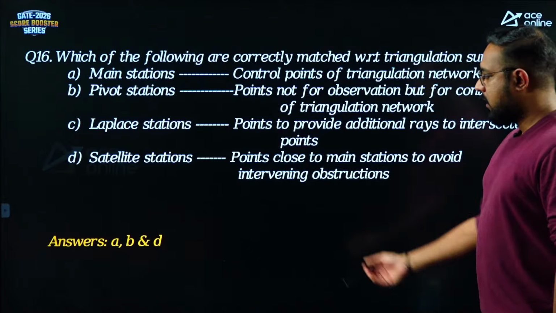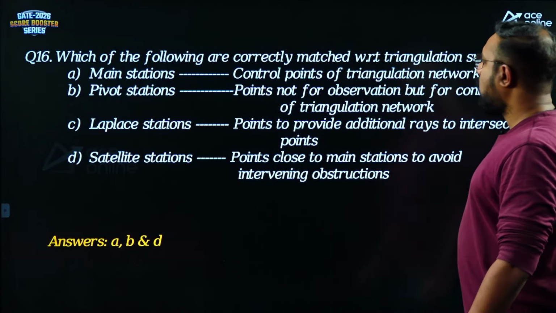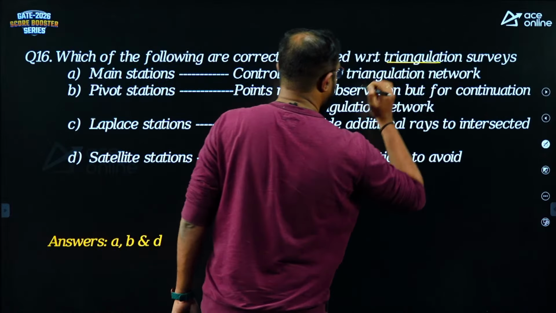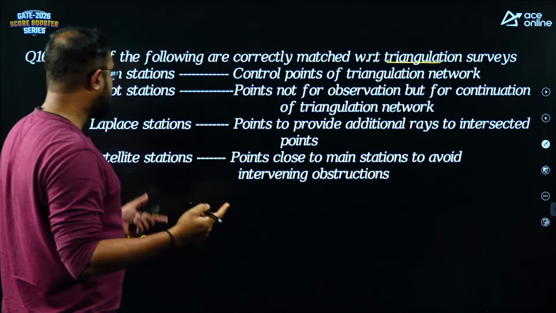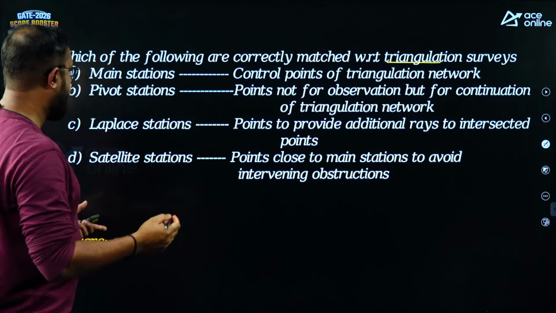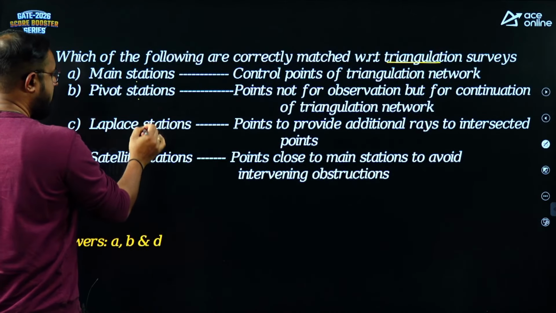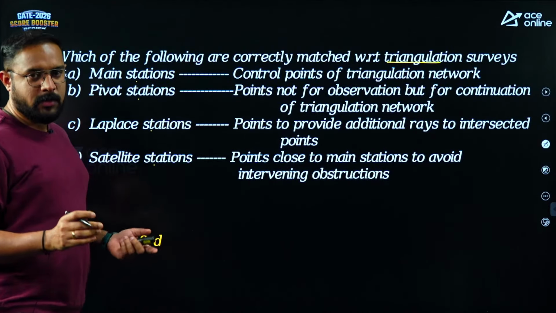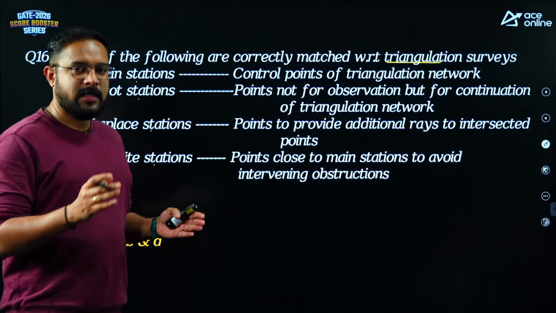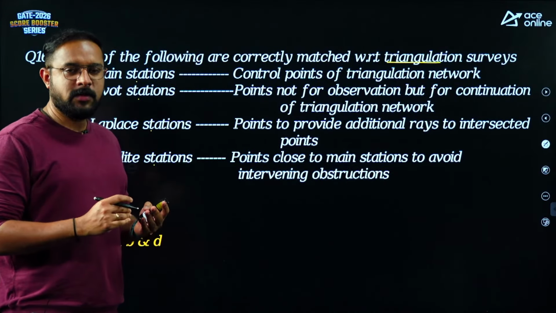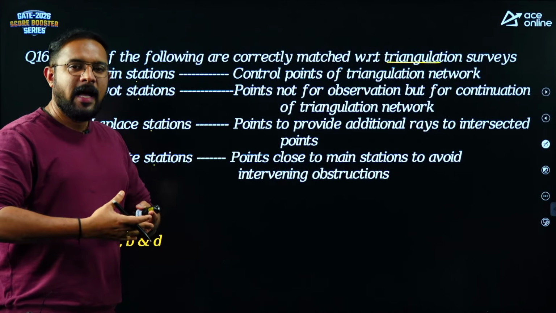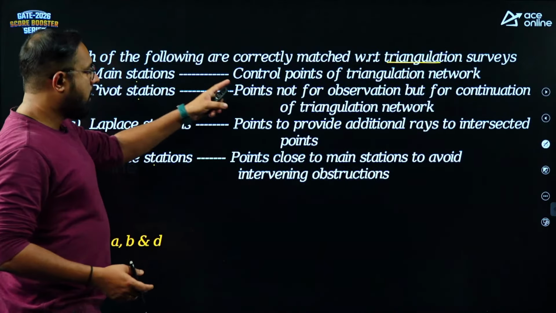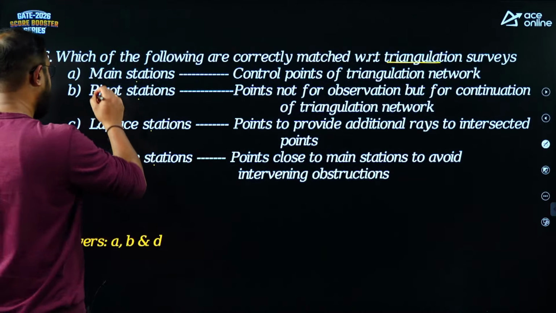Next. Here also, which of the following are correctly matched with respect to triangulation surveys? If you are looking at triangulation surveys, which of these definitions are correctly matched? We have main stations, pivot station, Laplace station and satellite station. What are main triangulation stations? Main triangulation stations are stations which I occupy with instruments and take observations so that I can carry forward my network of triangulation. So control points for triangulation networks, that is correct.